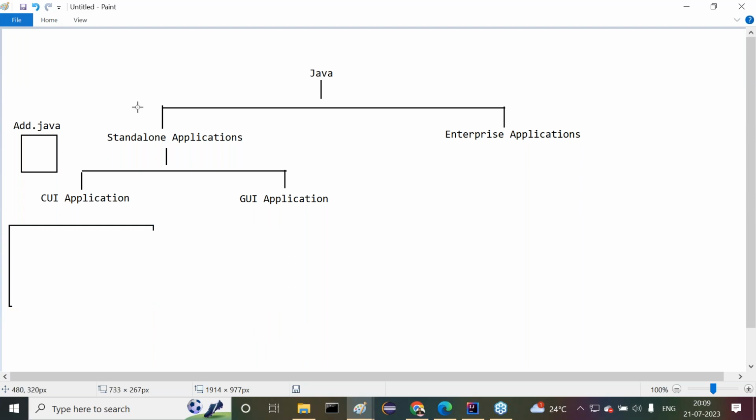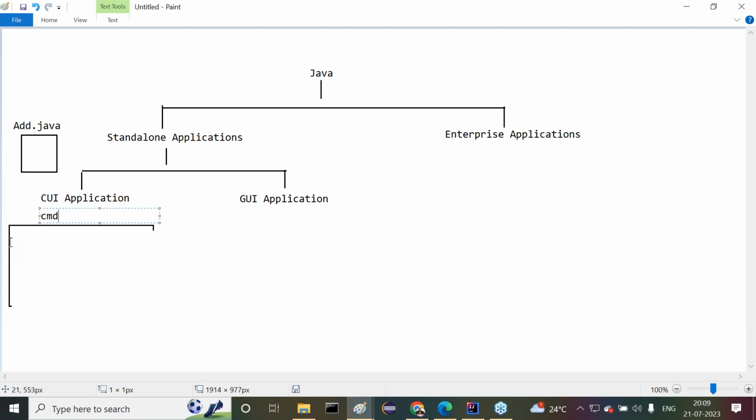Now inside this command prompt, go to the location where we saved our Java file. Say, for example, I saved my Java file at d:/apps. I need to compile it: javac add.java. Now we compiled it, and .class files are also generated. Now after this, at d:/apps, java add.